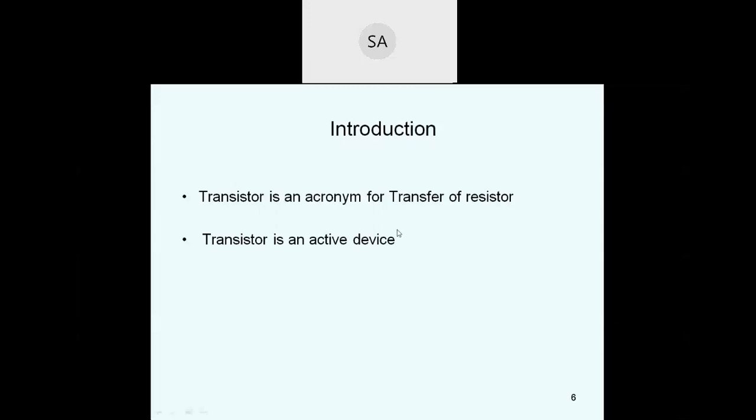Vacuum tube occupies a large space, human interference is required, it consumes a large power and its maintenance is more. That can be overcome by the invention of the transistor, which occupies less space, has minimum power consumption, and there is no need to take care of the operation, so human interference is not required. So the transistor has several advantages over the vacuum tubes.